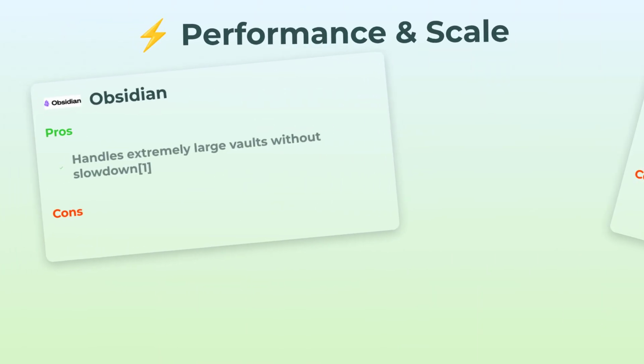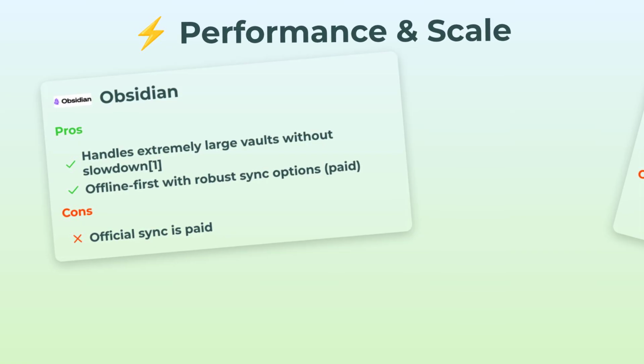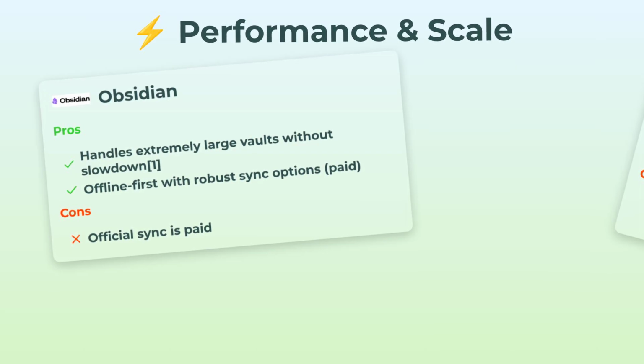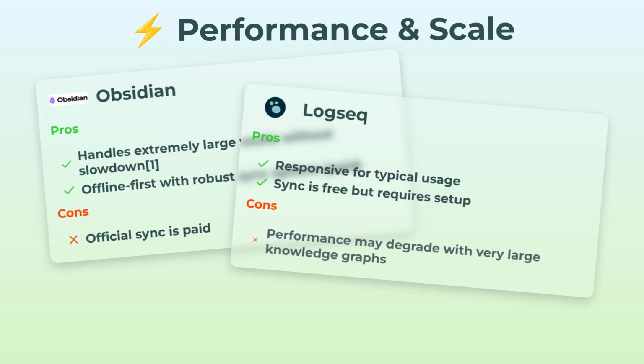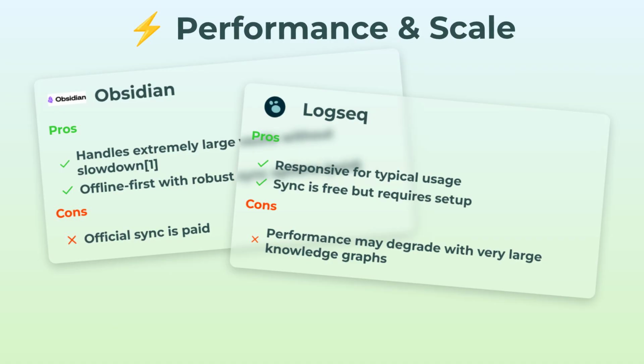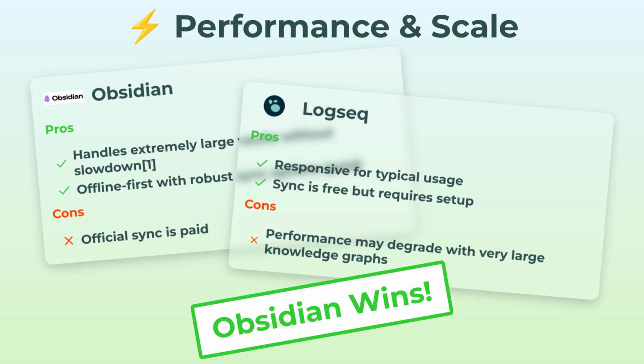Up next is performance and scale. Obsidian, wow, if you've got a giant vault, thousands of notes and links, it just keeps humming. Offline and super robust, official sync is smooth, but it does cost. Logseq is very responsive, especially if your database isn't gigantic. And hey, sync is free, but you'll spend a few minutes setting it up, which isn't awful. The downside, if your Logseq graph starts ballooning, things can get slow. So for monster vaults and smooth scaling, Obsidian definitely wins here.